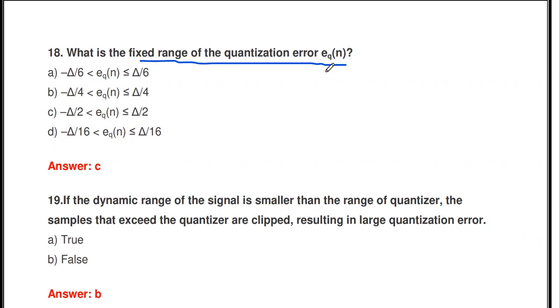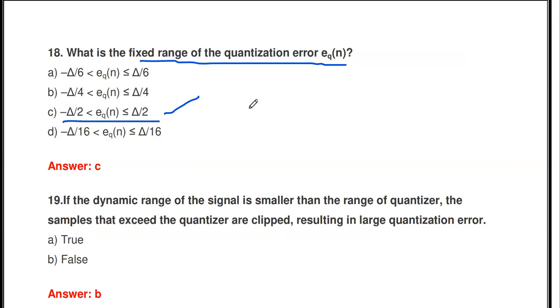Then the next one, what is the fixed range of quantization error e_q of n? Usually the quantization error e_q of n ranges from minus delta by 2 to plus delta by 2.